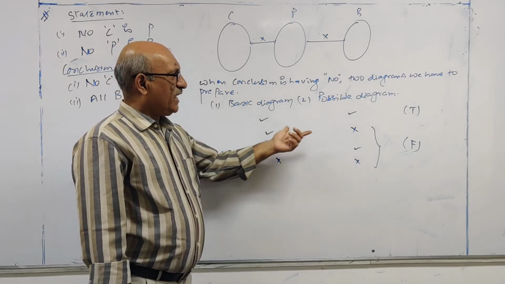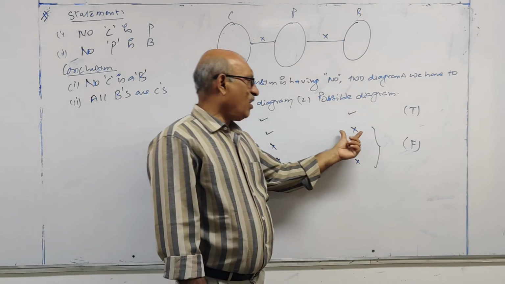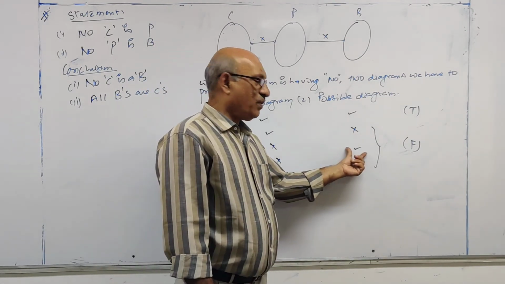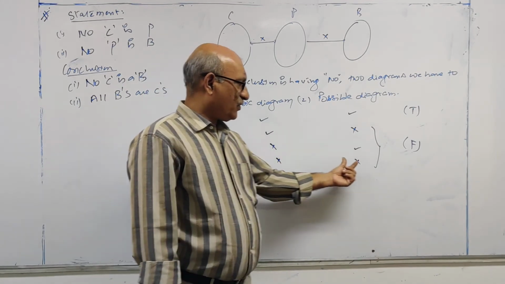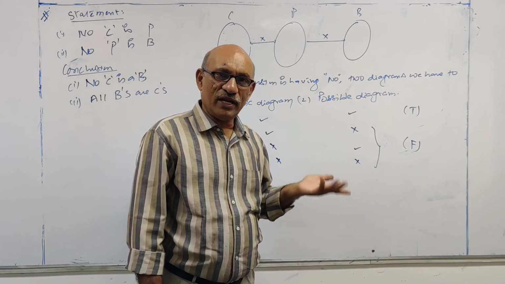If it is false in any one of these two diagrams, then you can say the conclusion is not acceptable, so it is false.